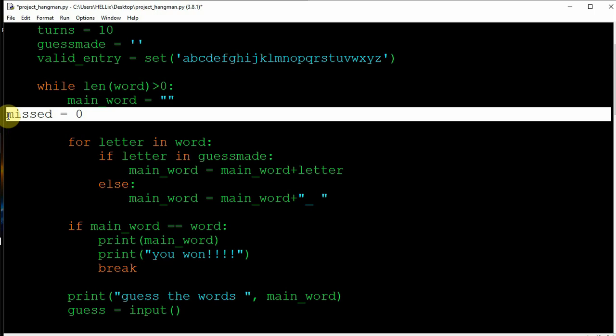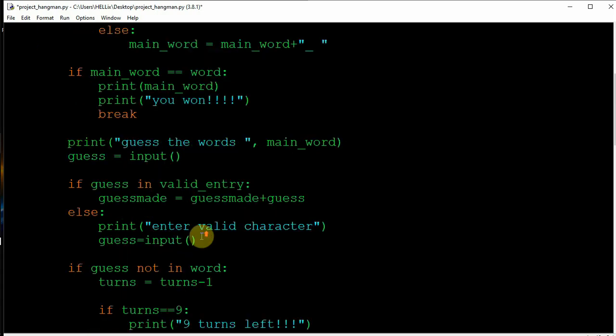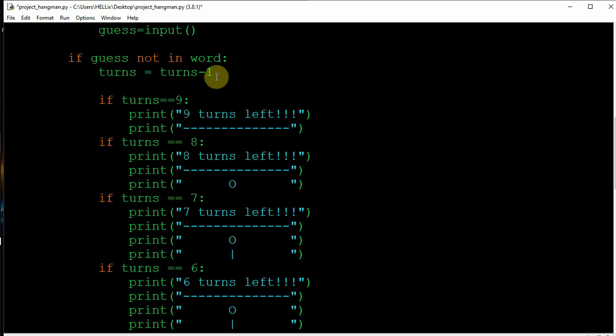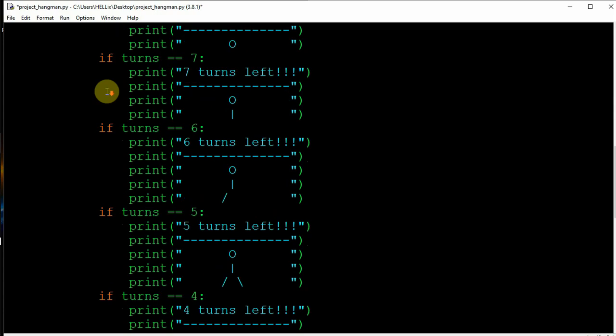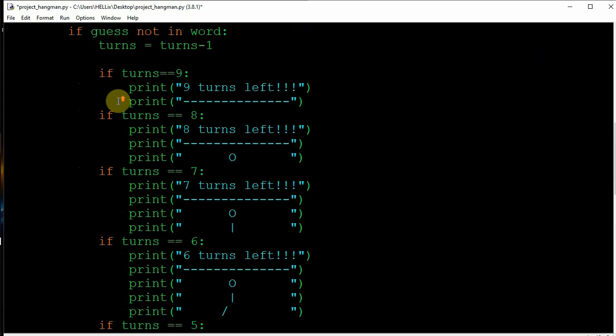So mist is removed, and now letters in guessmates are added to get a name which we created. Otherwise we are using dashes, and we are creating if main word equal to word v1, and we are taking inputs of single letters, and then we are adding that guessmate to the guessmate variable, so that we can know that these are the guesses we made. Otherwise, if these are not valid, we print a message to enter valid characters. If my guess is wrong, it will show turns minus 1, and inside this it will display this function. Every hangman will be printed for every value of turns, and so quite easy and completed.